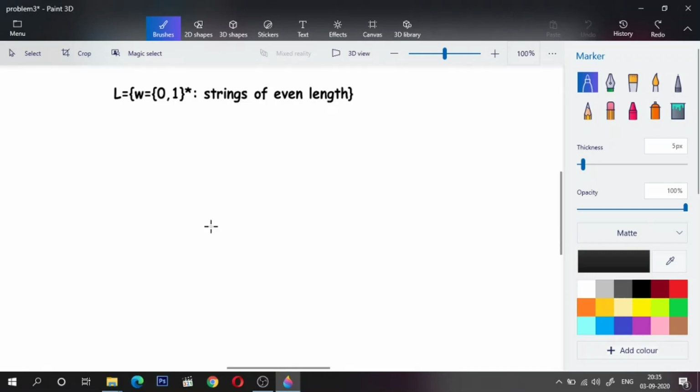Let's see this problem. Here the language L is made up of strings W from the alphabet 0 and 1, and the definition says the language will accept strings of even length. Okay, let us see the solution for this.